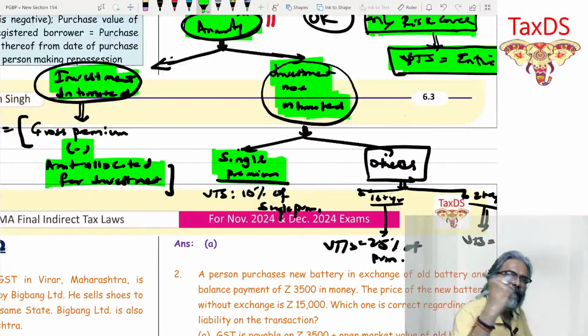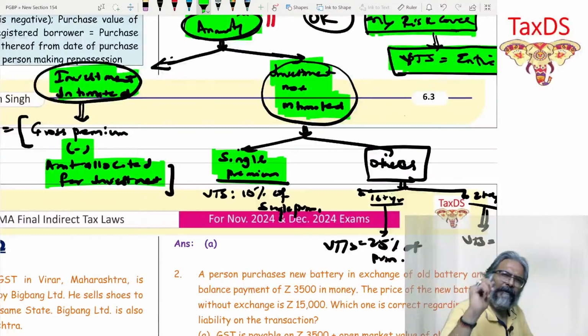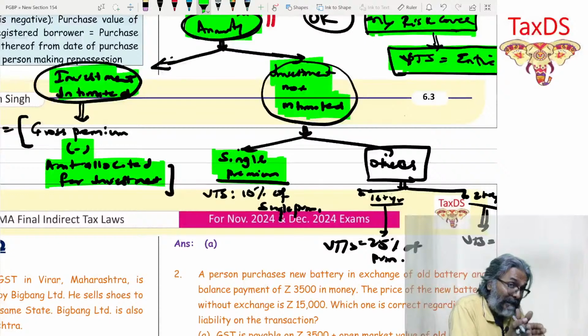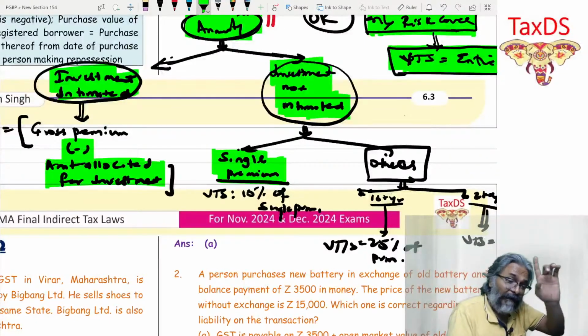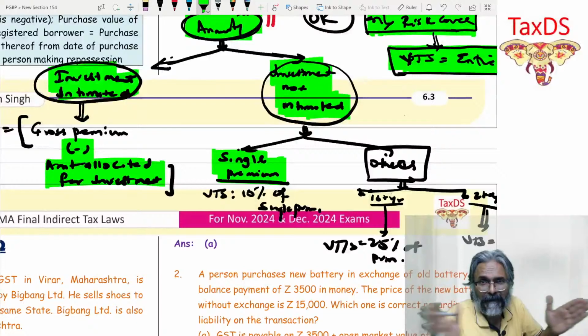So single premium is what they do, and many policies are meant only for single premium. It's a very high value. The value of taxable service: I'm repeating this, you have to apply it when the investment portion is not known, then this bifurcation is required. If the investment portion is already intimated, then you don't go with this bifurcation.